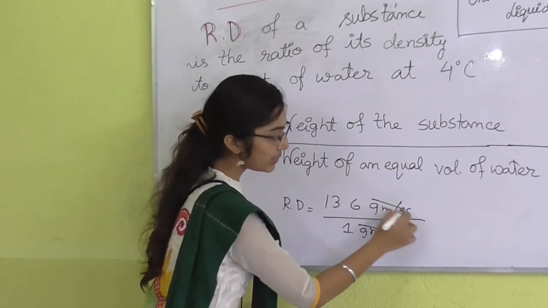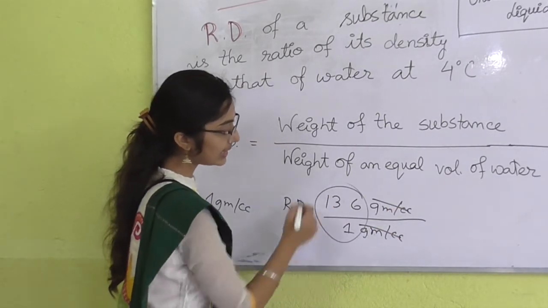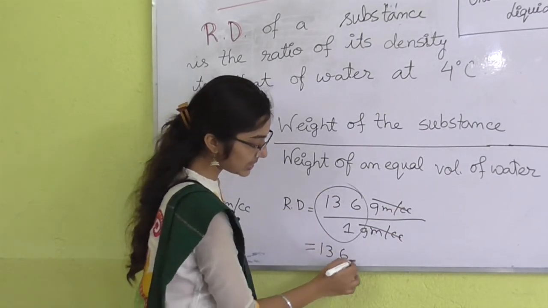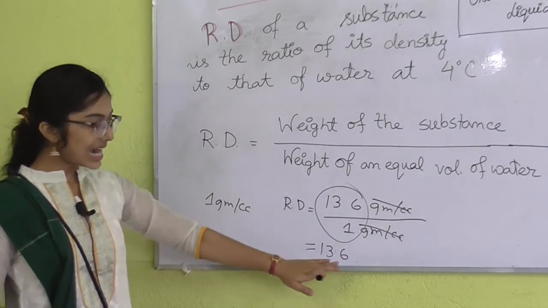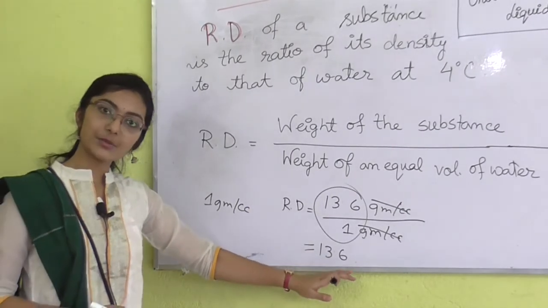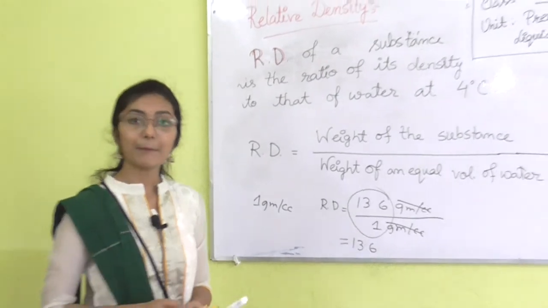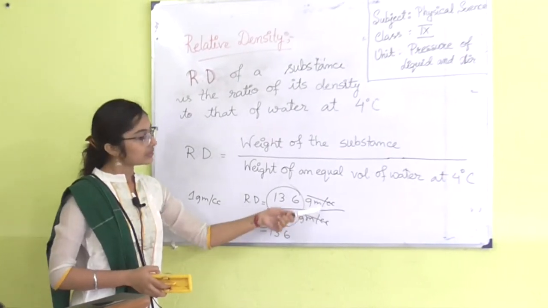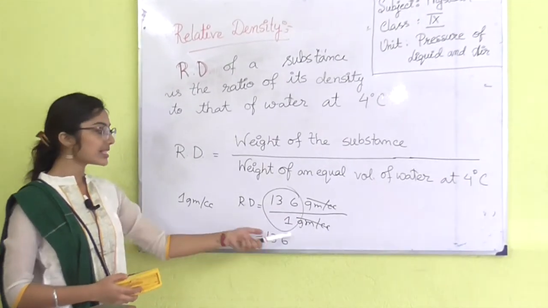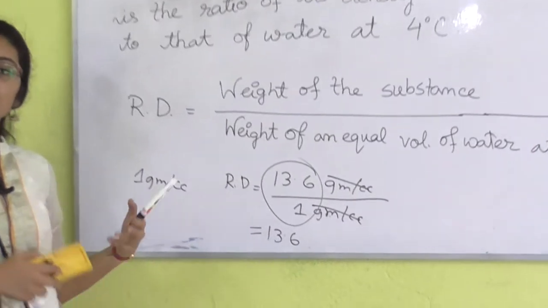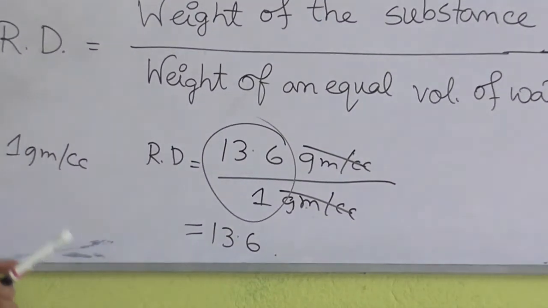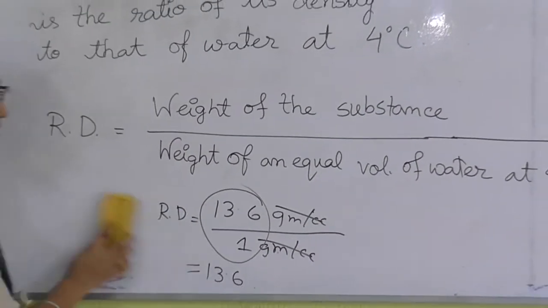So these units are cancelling out. We have only the number, that is 13.6. So RD of mercury is 13.6. RD is basically a number. As you can see, the units are cancelling out. It has no unit. It is a dimensionless quantity of a substance.